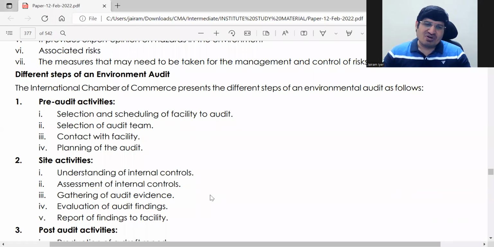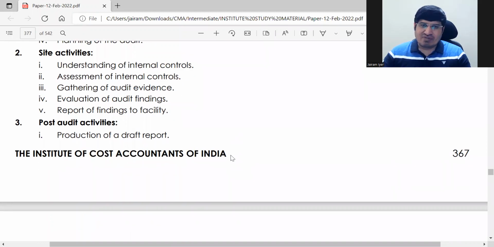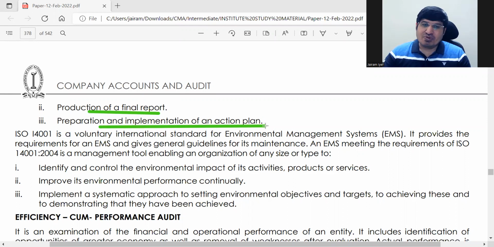Then after the audit, what will you do? Production of a draft audit report. After the audit, prepare a draft audit report, and then after the draft, prepare a final audit report. Then prepare an action plan. If something has to be improved, give them the action plan. What is to be done?